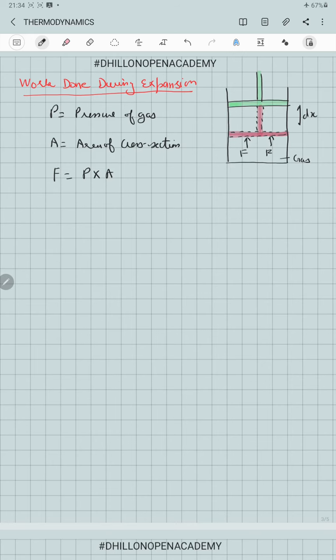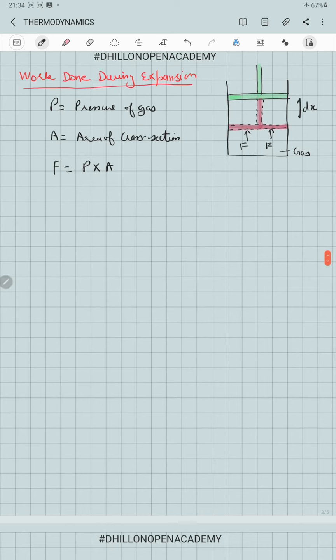Due to this applied force, if the piston slightly moves outside by a small distance dx, in that case the small work done by the gas for this displacement dx will be dW equal to F dot dx equal to F dx cos 0.